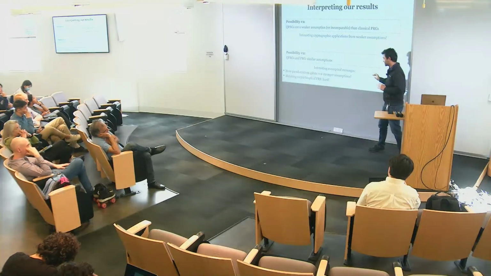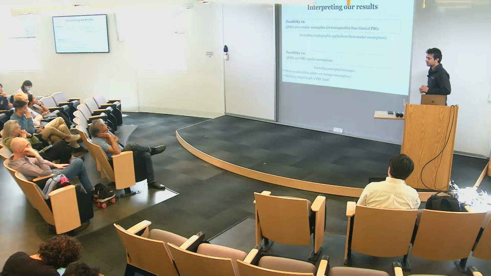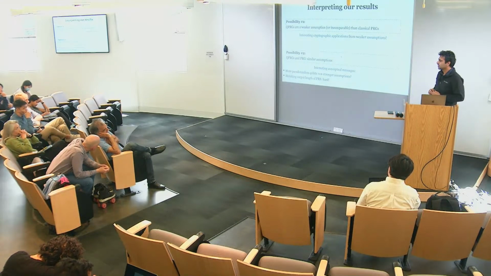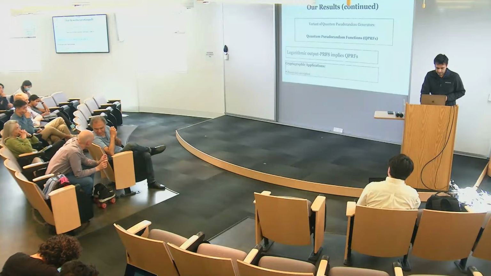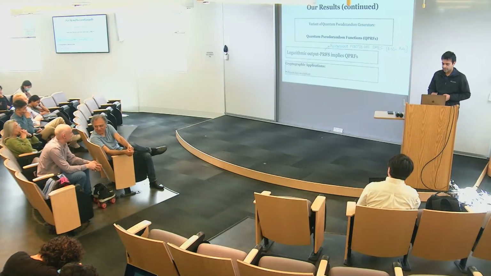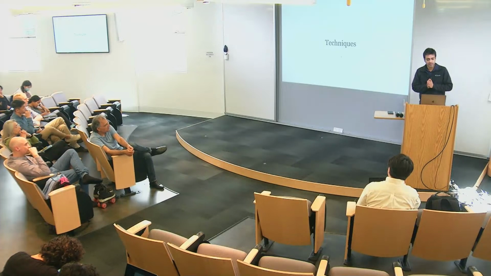So there are no applications per se here. It's just about understanding how logarithmic and super-logarithmic output PRS differ. Okay, so let's move on. We also get quantum pseudorandom functions, and we have some similar applications for them as well. Okay, so let me jump right into the techniques.